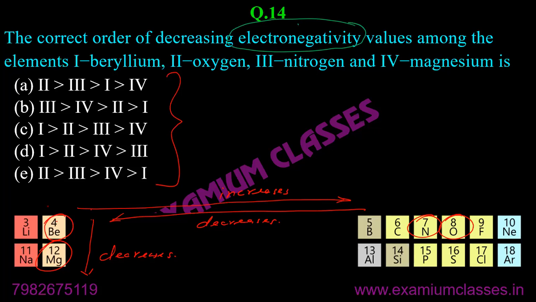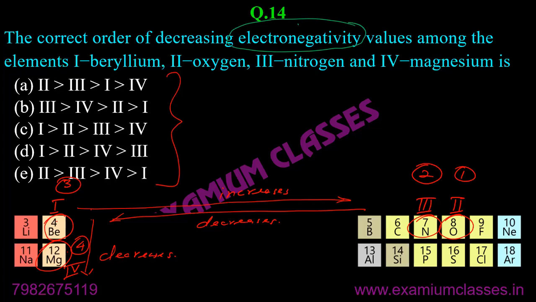Beryllium is first, oxygen is second, nitrogen is third, magnesium is fourth. So it will be second, third, first. That will be the order. It will decrease from right to left and then again from top to bottom.